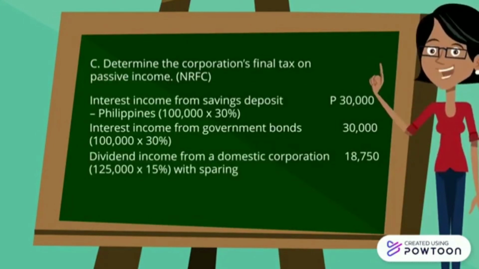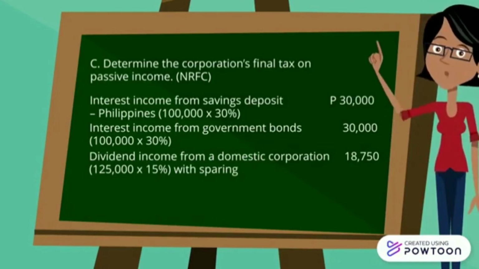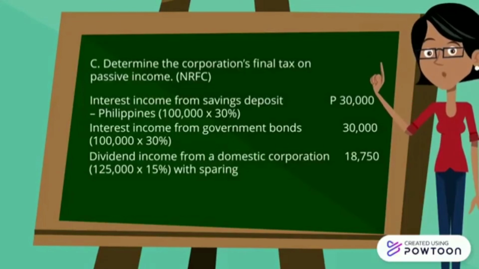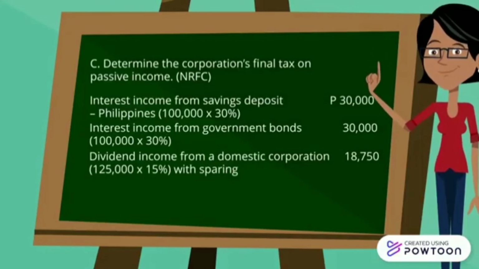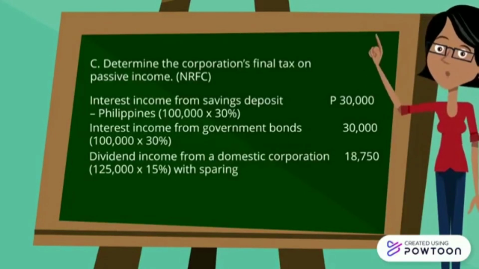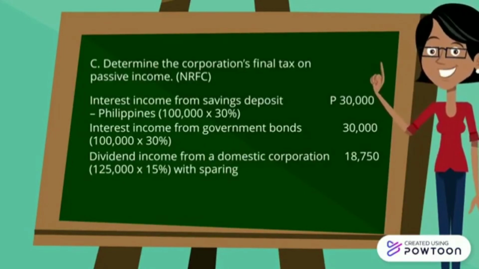For the computation, interest income from savings deposit within the Philippines, which is 100,000, times the tax rate of 30%, is a total of 30,000. Next is the interest income from government bonds, which is 100,000, times the tax rate of 30%, a total of 30,000.